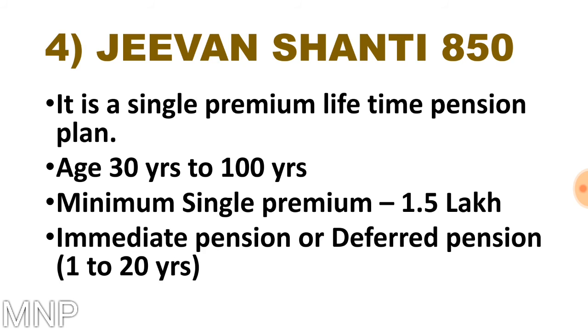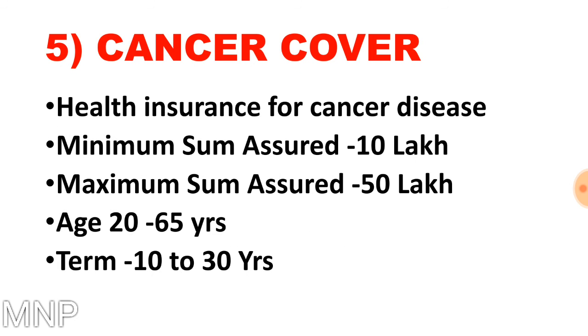The fourth plan is the Jeevan Shanti 850 plan. It is a single premium lifetime guaranteed pension plan. This plan is available to the age group of 30 to 100 years. The minimum single premium which needs to be invested is 1.5 lakhs. There is an option to take pension. You can take pension in immediate mode. Also, you can take pension in deferred mode. You can defer for 1 to 20 years.